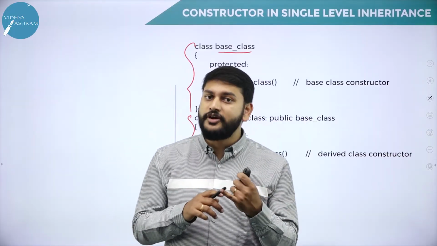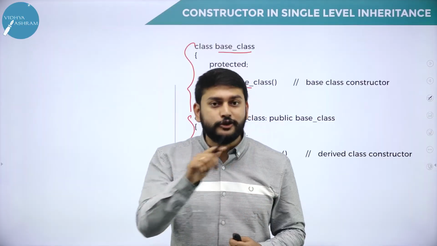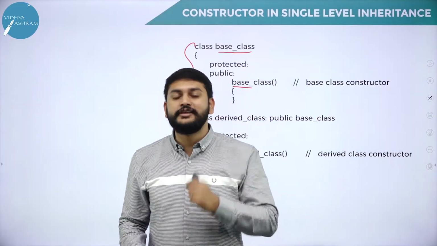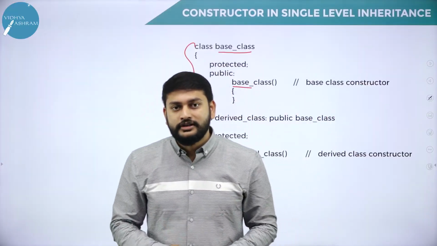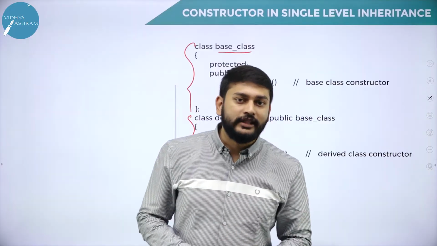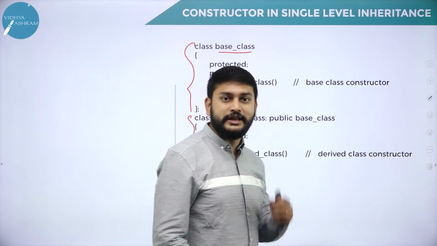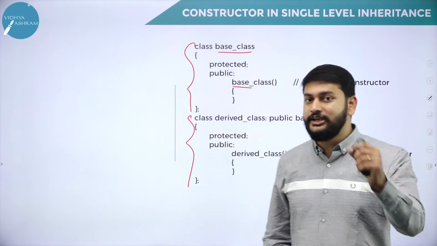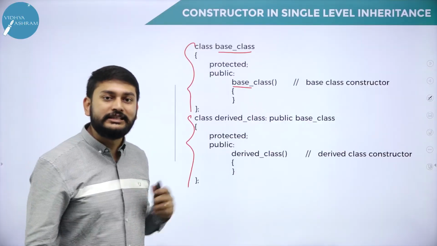First one, different types of inheritance with the diagram. You should practice, and also be able to write the definitions for all the inheritance types. Second question, different visibility modes is what you have to read for 5 marks. And the next one that you can expect is a single inheritance program. Please understand, these 3 topics are very, very important with respect to 5 marks in this chapter.